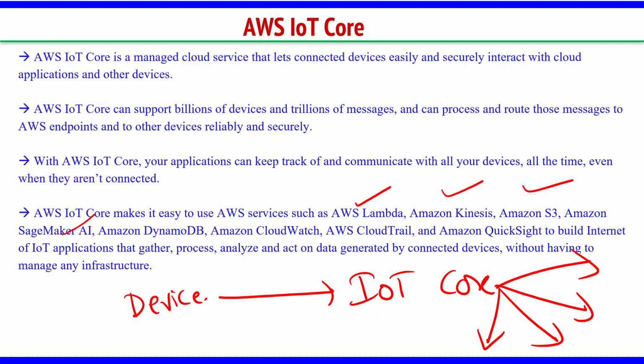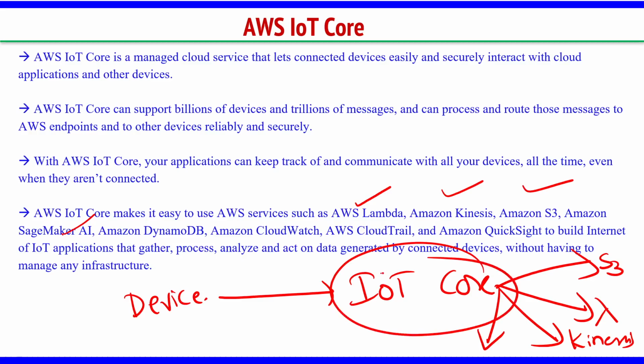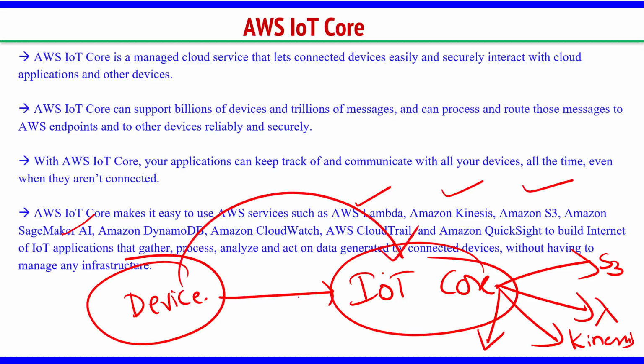Any other service of AWS, like an S3 bucket or a Lambda function, or Kinesis for stream processing, everything you have to connect through Core only. So IoT Core is a kind of middleware or broker which helps in connecting the device to AWS, right? An external hardware device connecting to IoT Core.